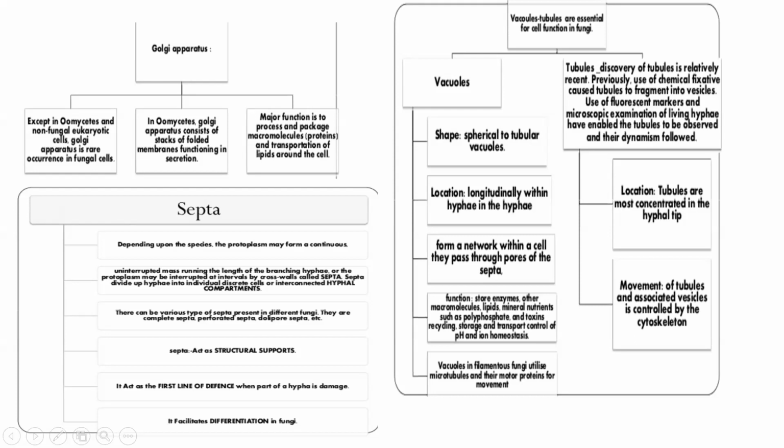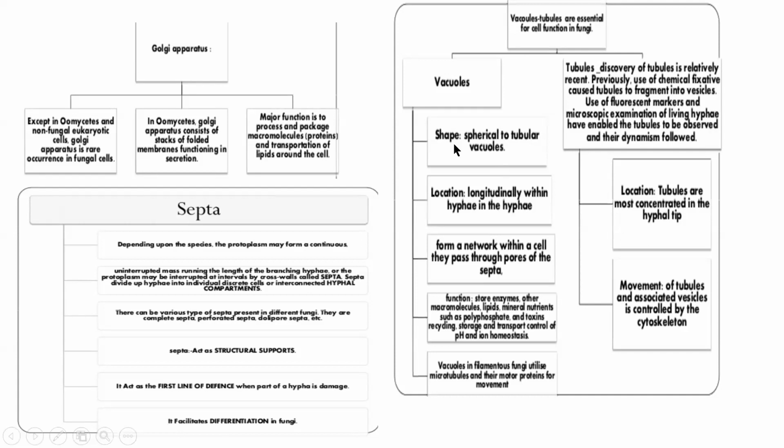And then you can see vacuoles inside the fungal cells. Okay, this is very important for the growth of fungus. So vacuoles, you have spherical or tubular vacuoles. Either they are spherical in shape or they are tubular in shape, tubular like a pipe, or spherical, round in shape, you can see.